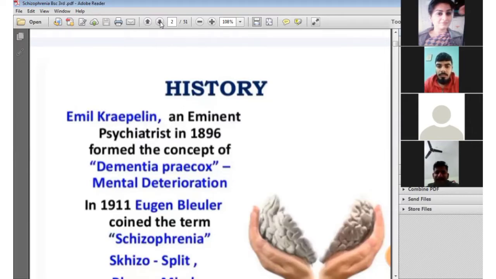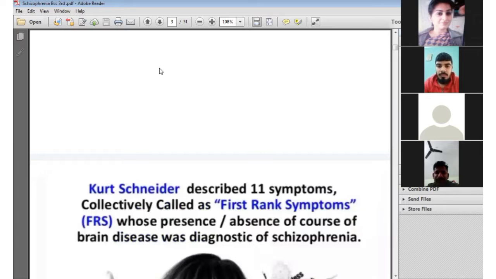Next, Kurt Schneider described 11 symptoms collectively called first rank symptoms, FRS. Whoever presents with FRS in the absence of a cause of brain disease was diagnosed with schizophrenia.